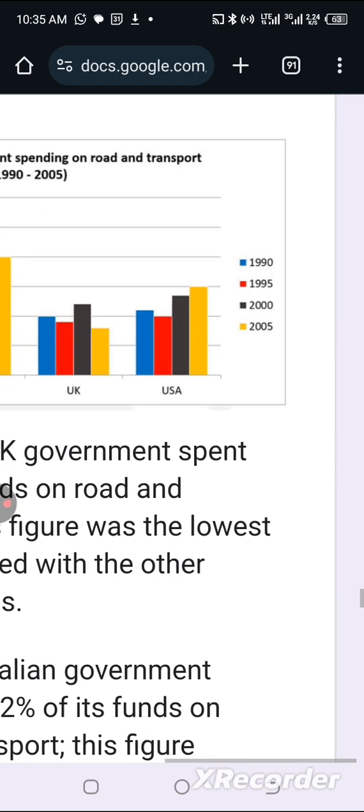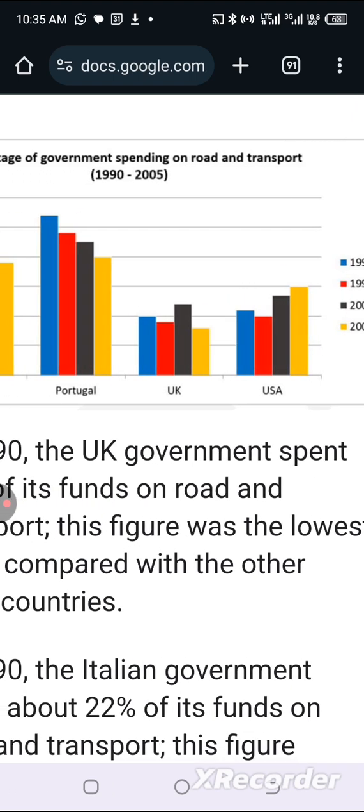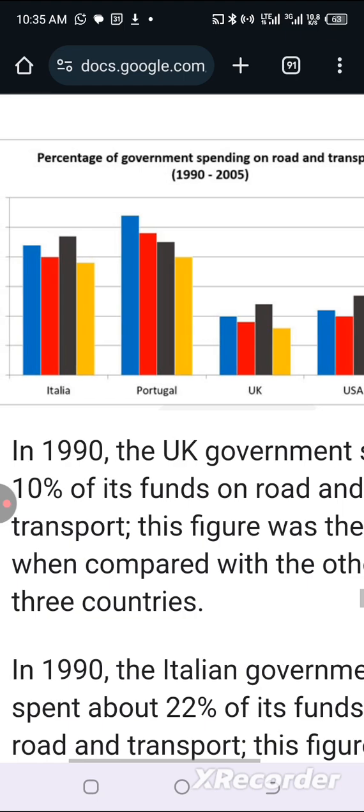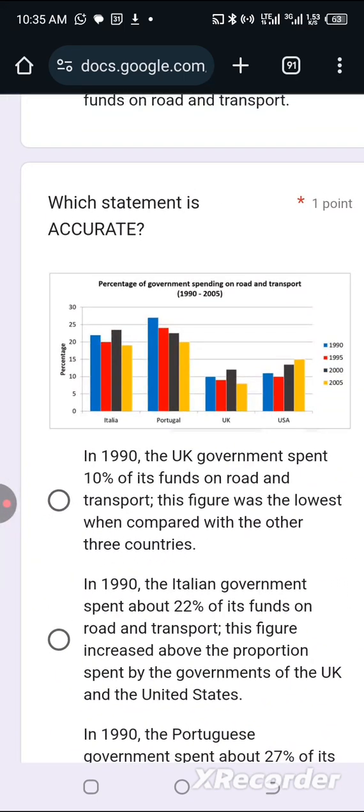What's the color? 1990 is color blue. Yes, this figure was the lowest. This option A looks accurate. The UK government spent 10% of its funds on road and transport. This figure was the lowest when compared to the other countries.